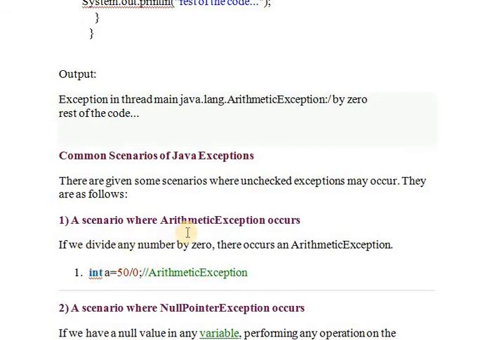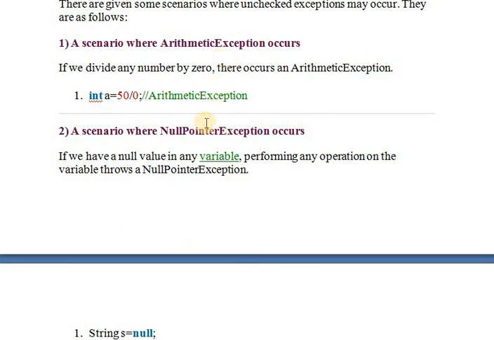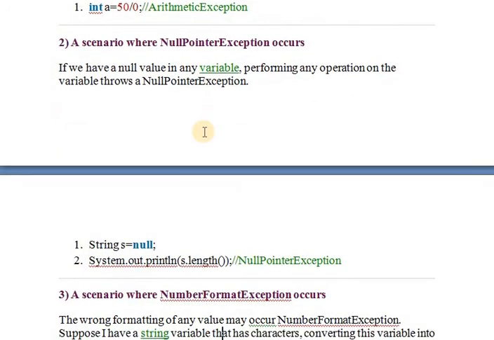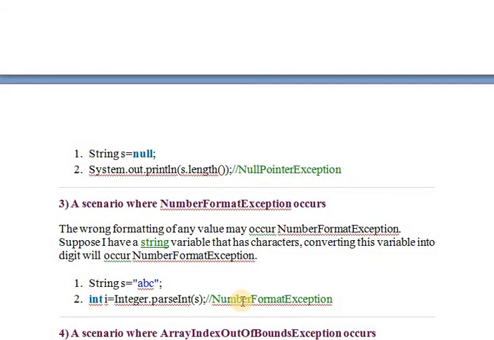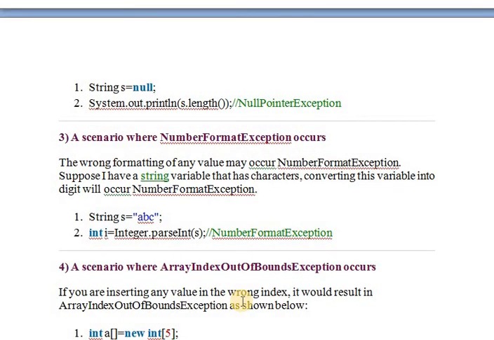I already said there are arithmetic exception, null pointer exception. See here, any number divided by 0, that is an arithmetic exception. Null pointer exception means if you are declaring String s equal to null, and you are printing the length, so see here, string s is the variable null. So if you are printing the string length, that is a null pointer exception. So the next one is number format exception. Number format means you are going to typecast, so that is number casting.